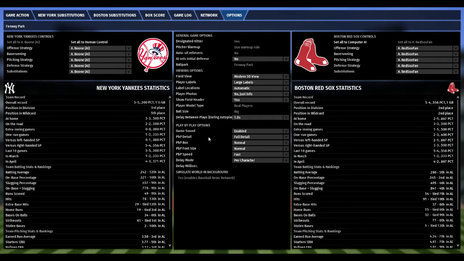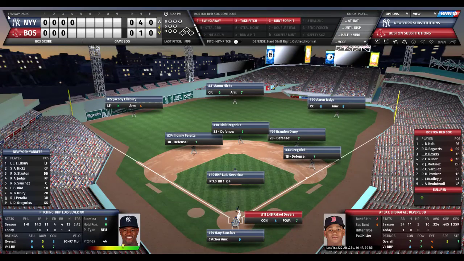Show field header. Is that what you're talking about? Show field header. Well, let's see what no does. Let's go back to the game action.